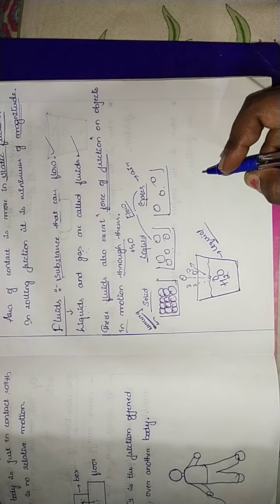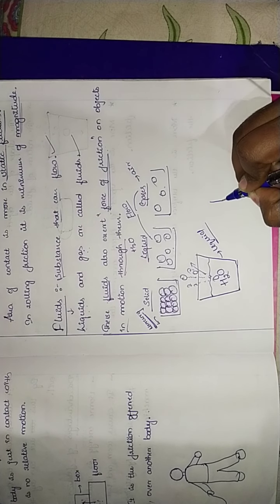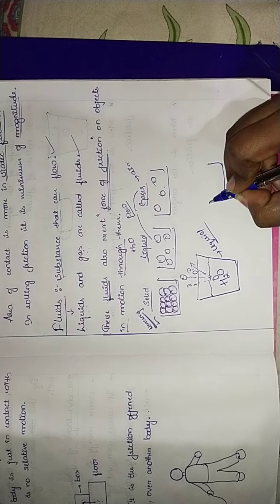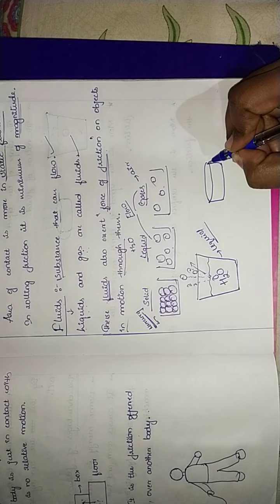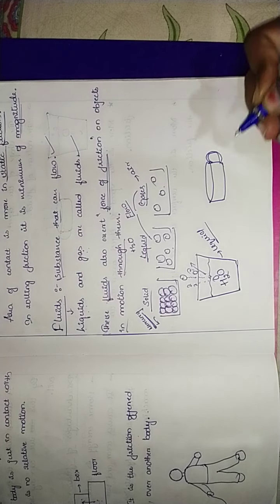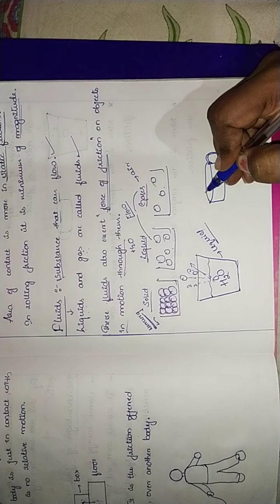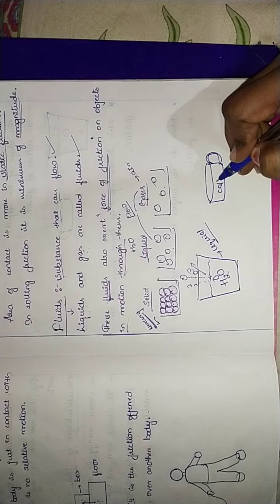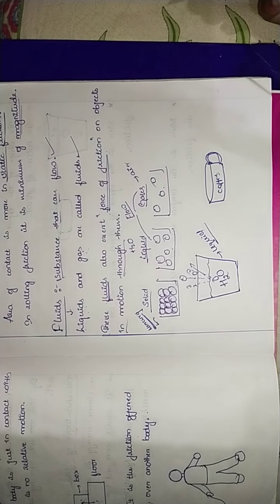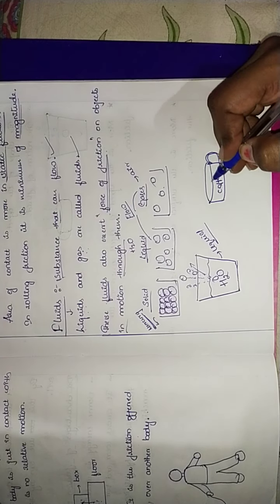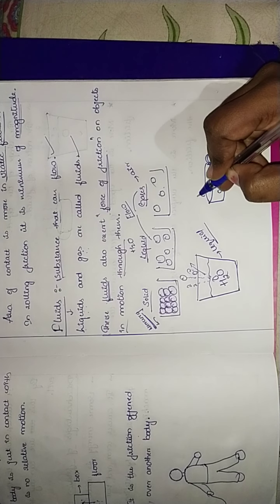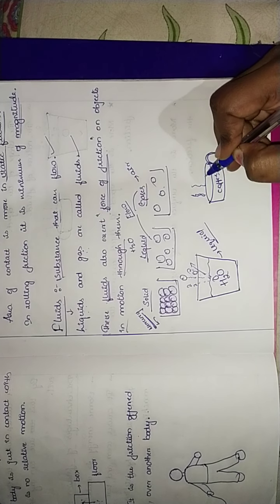Similarly, in gases, let's take a coffee mug or tea mug. When the tea or coffee is hot, let's take coffee, because I love coffee. When we heat the coffee, the vapors come out, isn't it?